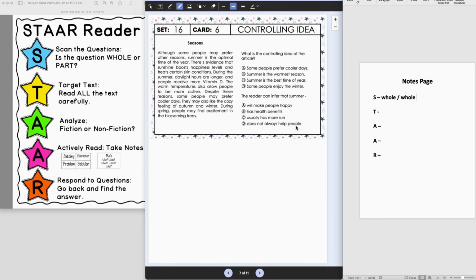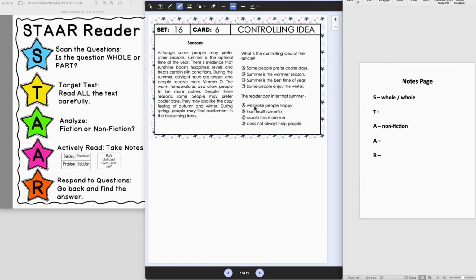So here, as we begin to analyze, we can see that, again, this is a nonfiction, kind of trying to convince you about both the positives of summer as well as other people's feelings. All right, we actively read here. Let's think about who, what, when, where, and why.